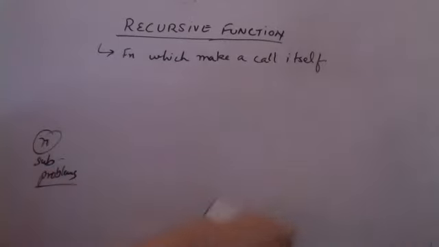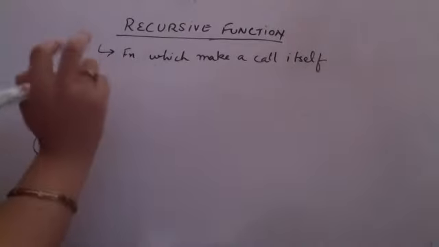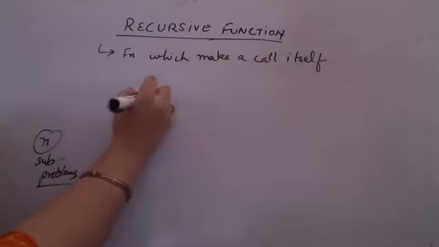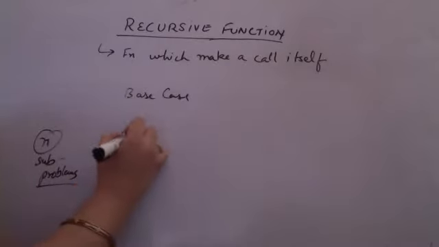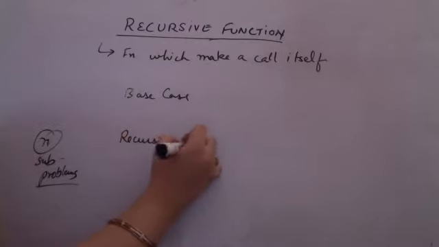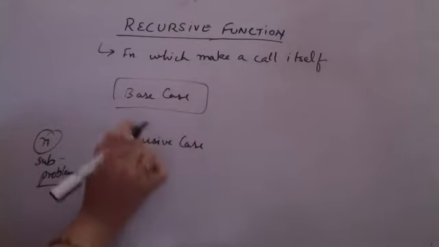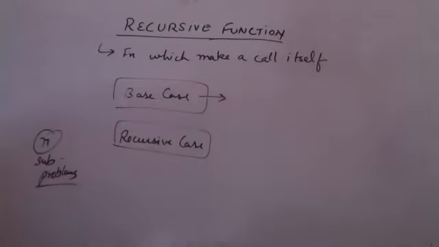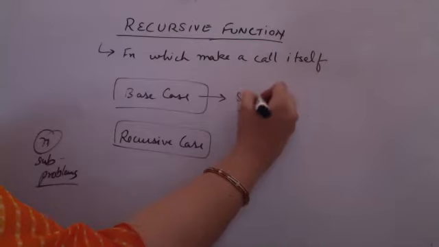So let us see how we write a function for this. Let me show you a program for this and then we'll move on to other important aspects of recursion. Now, there are two very important things before moving on to write a program. One is a base case, another is a recursive case. What do I mean by the base case, and what do I mean by the recursive case? The base case is the stopping criteria of recursion. Every function must have one base case, otherwise the recursion will go infinite. So this is my stopping criteria for recursion.